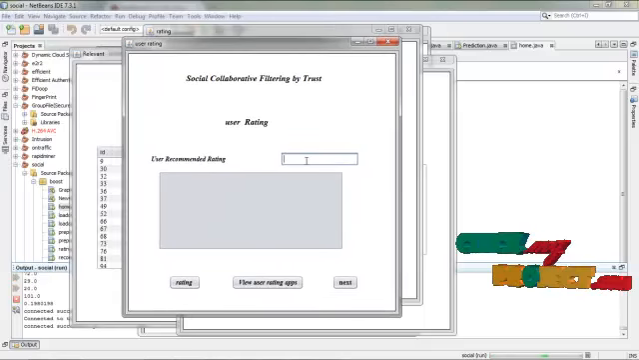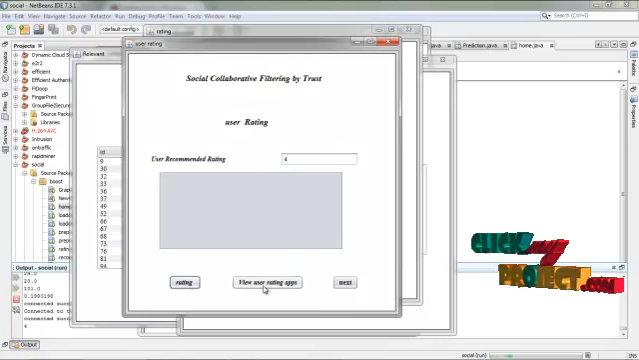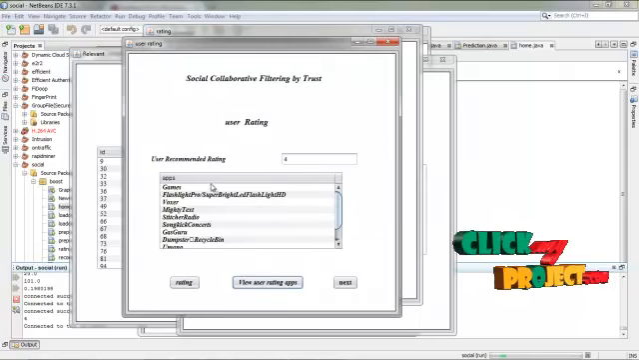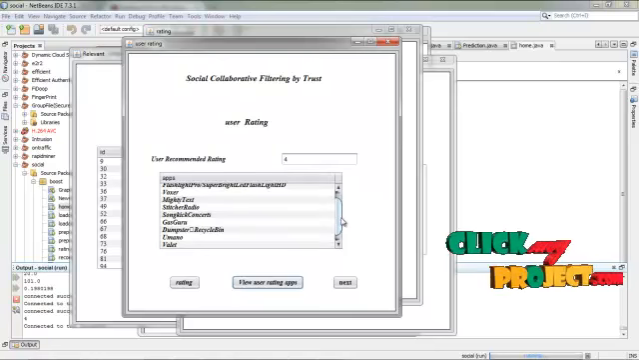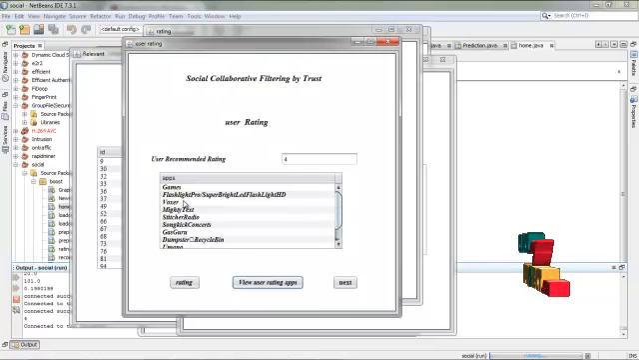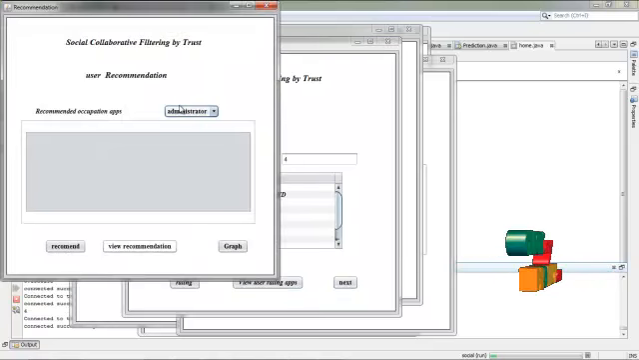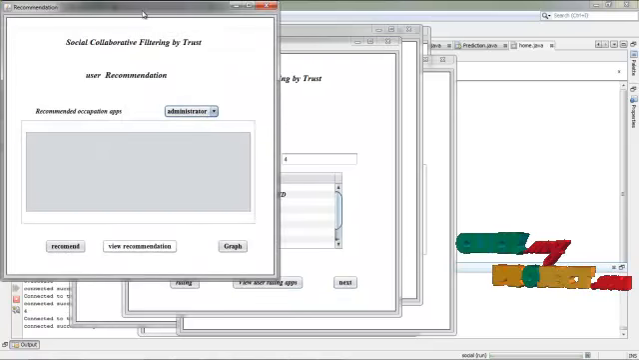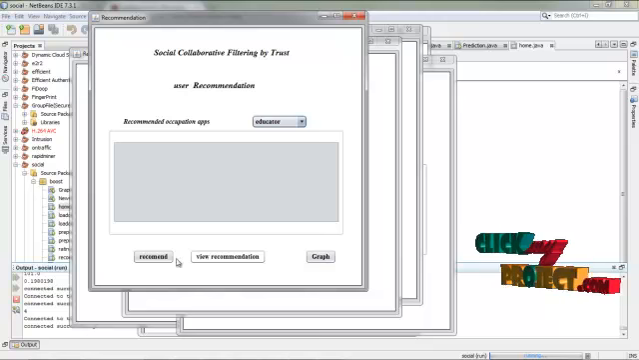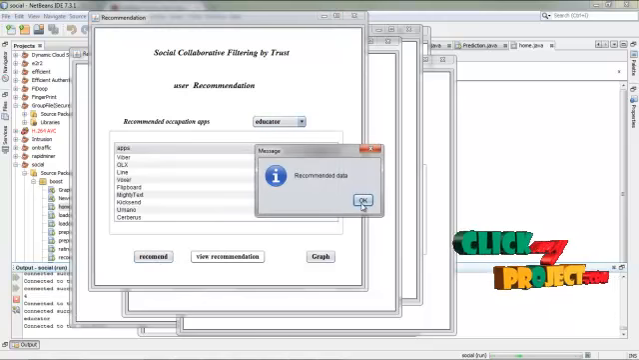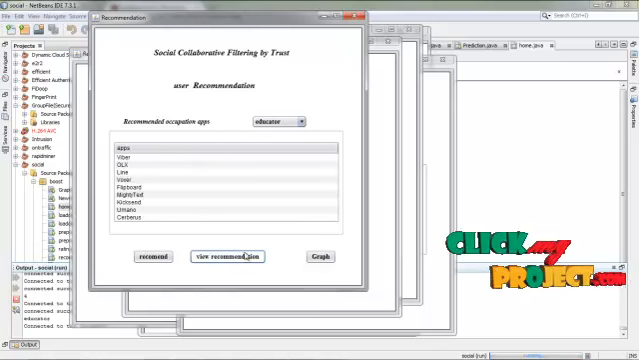Here I have given the user recommended rating. I am giving the rating 4, and the rating and the related views can be analyzed. This is the app related to the rating 4. I have mentioned games apps for rating 4, and some apps used by scientists and students. And the recommended occupation apps are mentioned for the students. I am choosing educator. The recommended options are mentioned. These are apps related to the usage of an educator, for example Viber, OLX, Line, and so on.